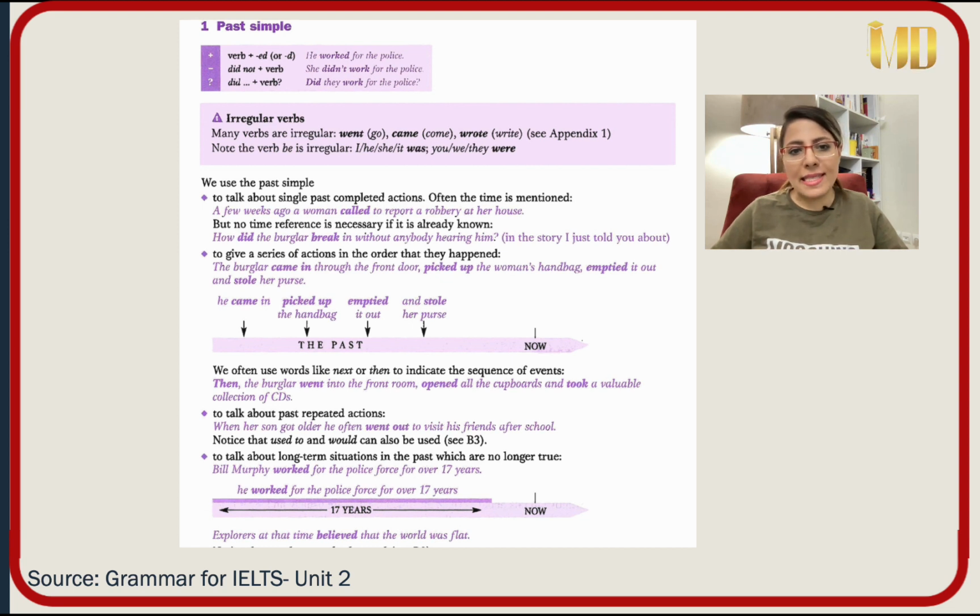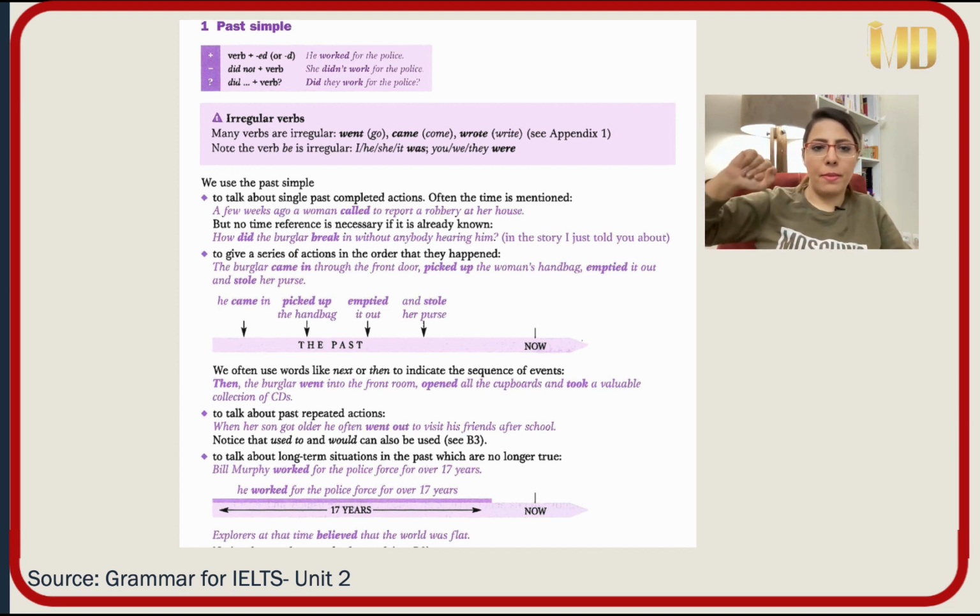Number 2, to give a series of actions in the order that they happen. So first one was single past completed actions. I called my sister, I met my friends, I completed action, and they were single. There wasn't any order, but here, series of actions in the order that they happen. First, second, third, fourth in the past. Is it just one single action? No. Are they in order? Yes. Series of actions? Yes. More than 2 actions? Yes.